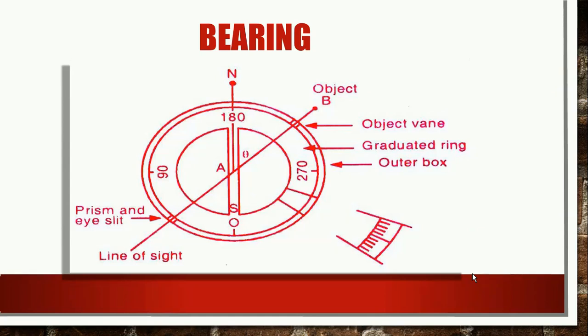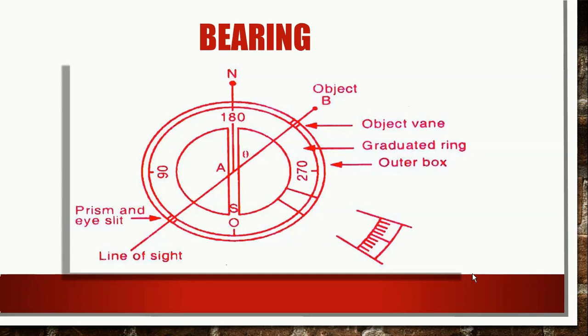0 degree mark is at the south end, or the object is in the opposite direction of south. So this is the mechanism of the compass. You will get the value of the bearing by looking directly through the prism. This is the graduation which is made on the graduated ring of the prismatic compass.